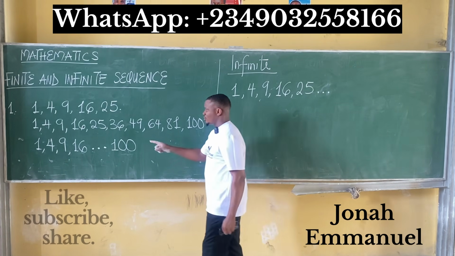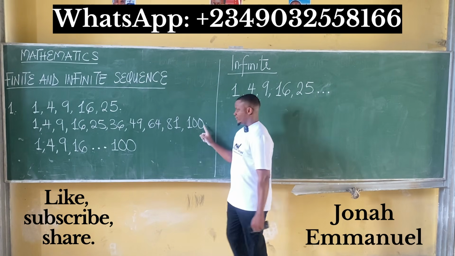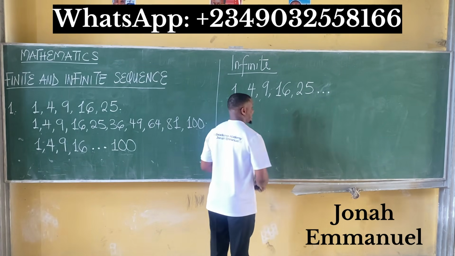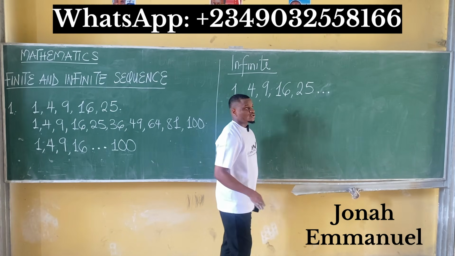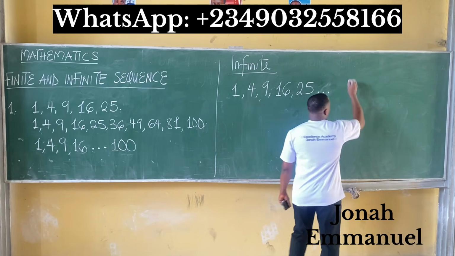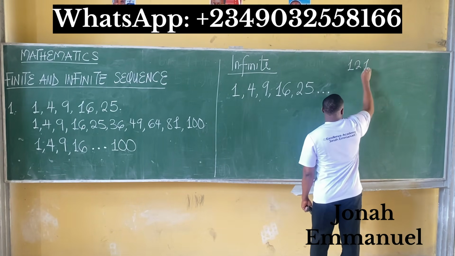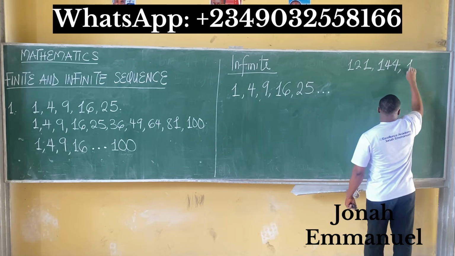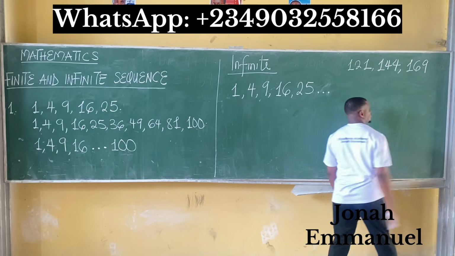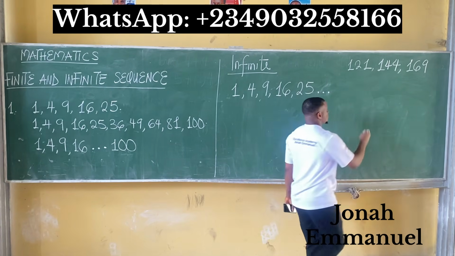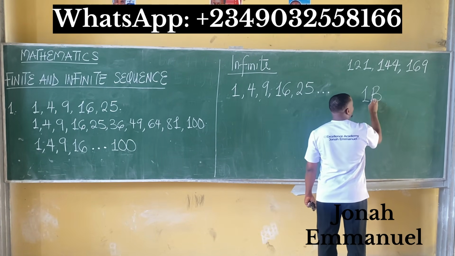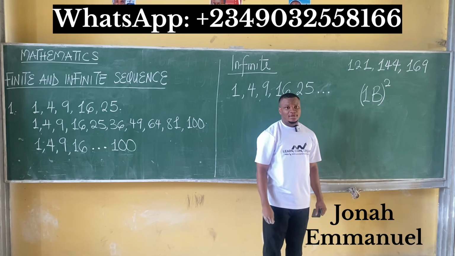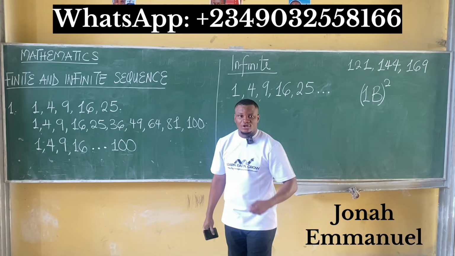All right. This one, you're given an end as 100. So it stops here. But don't forget that this sequence can still continue because we could still have 11 squared, 121. 12 squared, 144. 13 squared, 169. So it still continues. We can even get up to 1 billion. Let's say 1 billion squared. We can have 1 quadrillion squared.